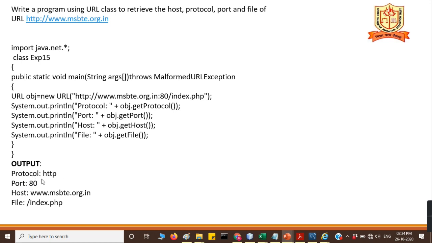In the previous example we saw that it retrieves the port number as -1 because we did not mention the port number. So the port number is optional. Next is getHost, and the host name is www.msbt.org.in. And what is the file? After the host name the file is there, so that file name is retrieved. That will complete your practical number 15.